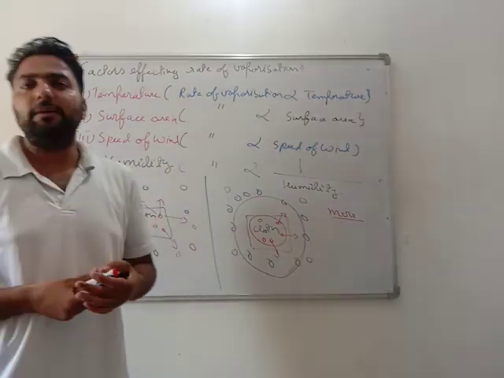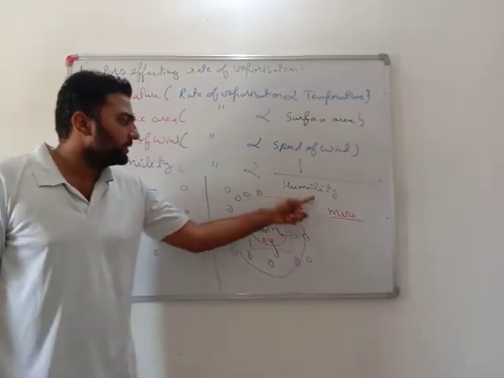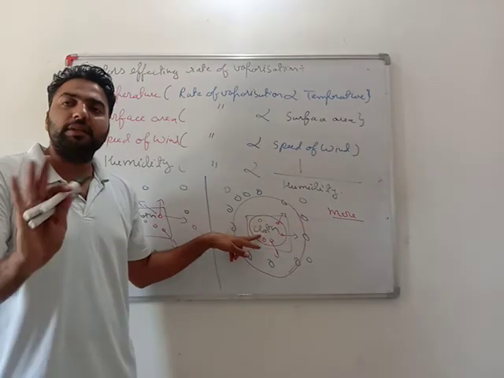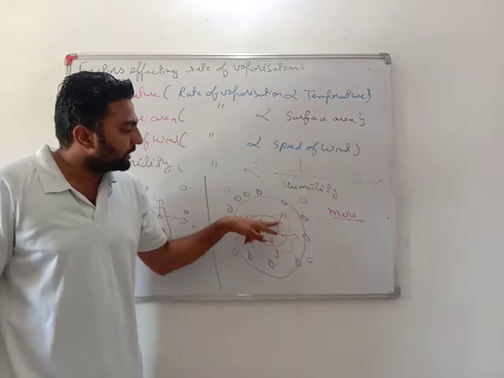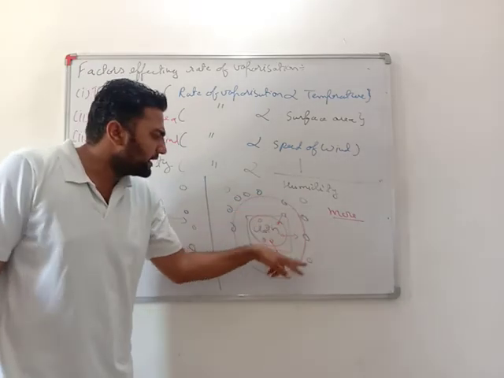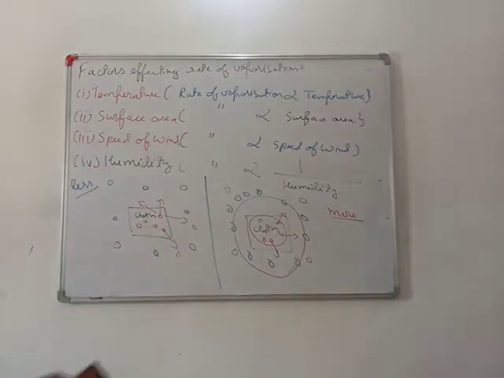The best example is that in the rainy season there is a lot of vapor present in the air, yes or no? So during that time our clothes don't dry so easily. Why? Because the water in the cloth is not able to escape into the air. Already the air has a lot of water vapor in it.